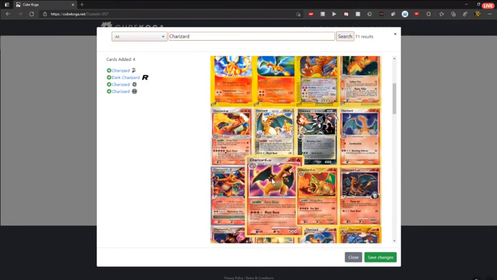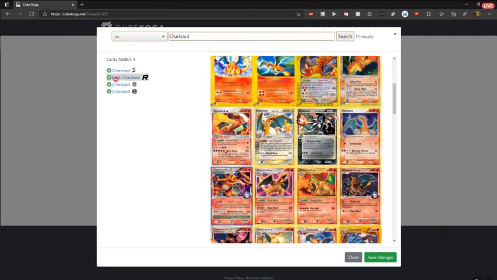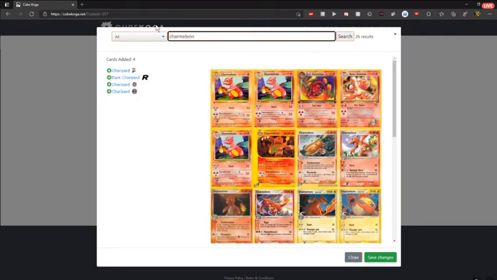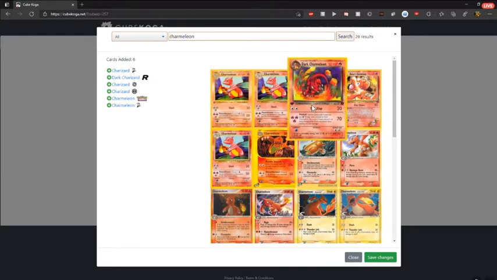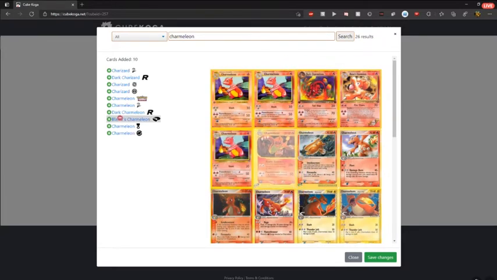So something like four Charizards. These four might not be that balanced, but just for demo purposes, I'm going to pick these pseudo randomly. I'm going to add some Charmeleons now. So we've got six Charmeleons, and now some Charmanders.